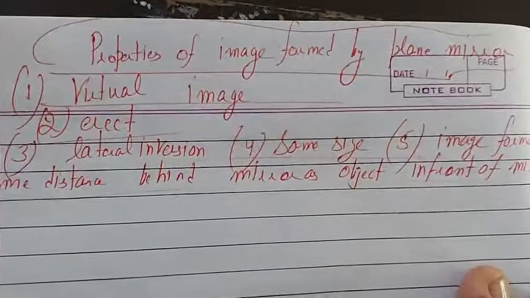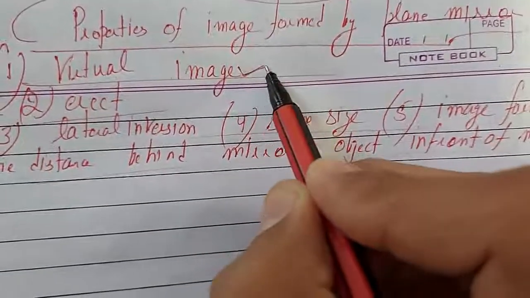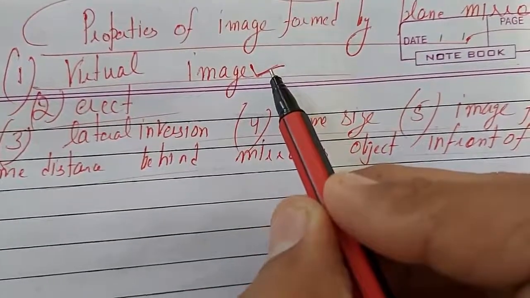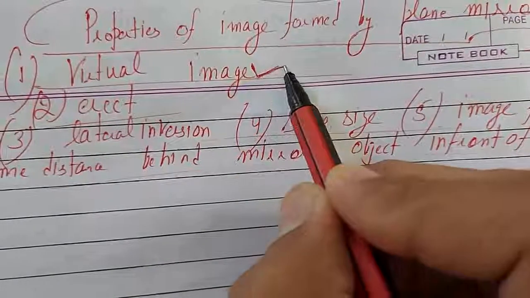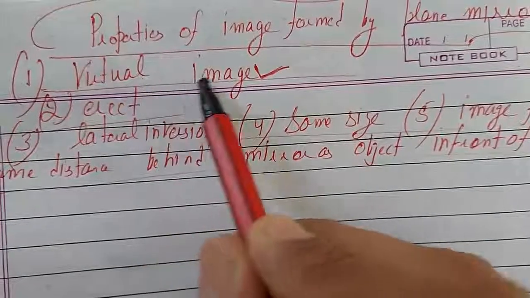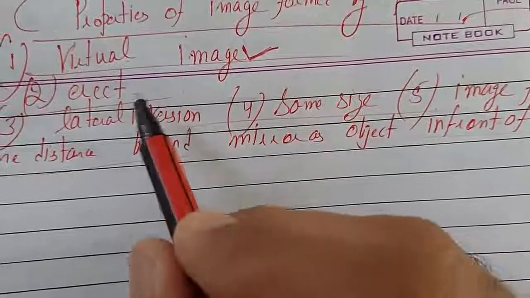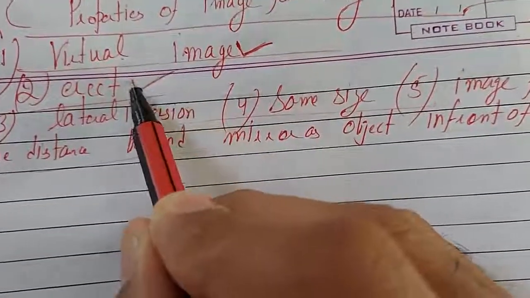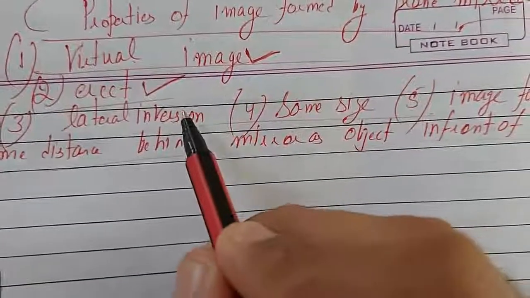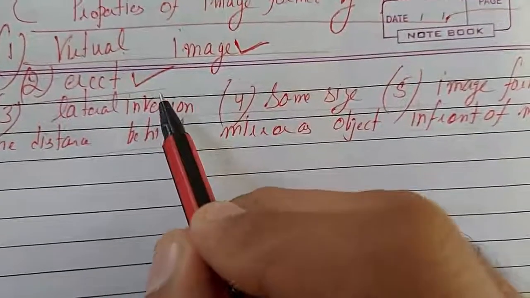The properties of the image formed by a plane mirror are: a plane mirror forms a virtual image, and it is an erect image. When we are standing in front of a mirror, an erect image of our body is formed in the mirror, and rays of light appear to meet behind the mirror. This means the image is formed behind the mirror. Erect means the head will appear as head and legs will appear at the leg side.